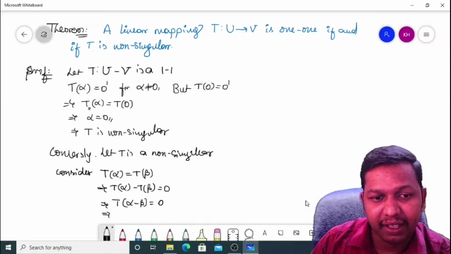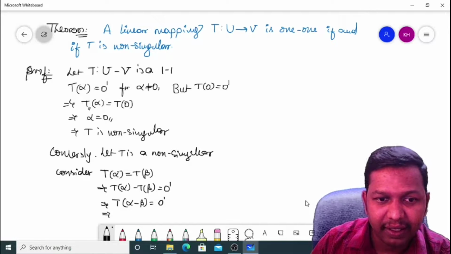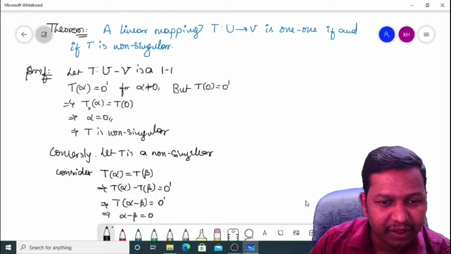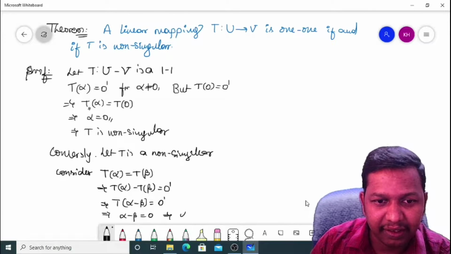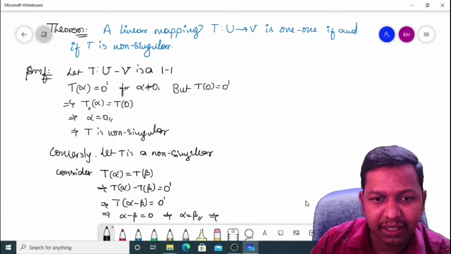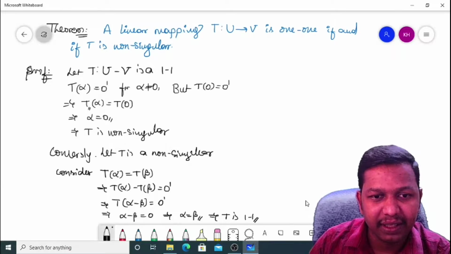Since T is non-singular, T of alpha minus beta equals 0 implies that alpha minus beta is equal to 0, which implies that alpha is equal to beta, which implies that T is a 1-1 mapping. This completes the theorem.